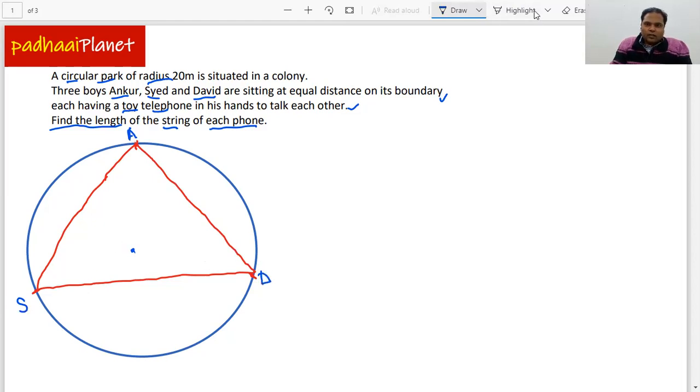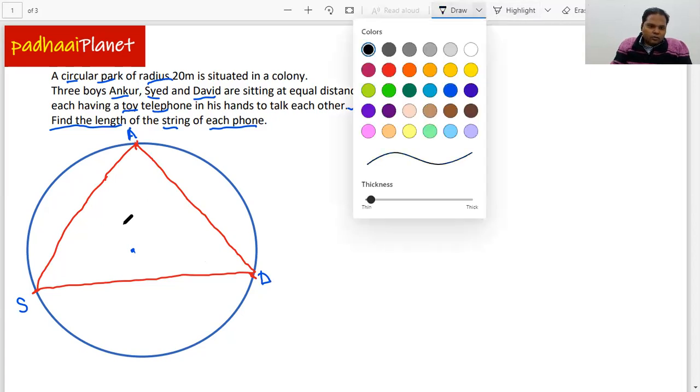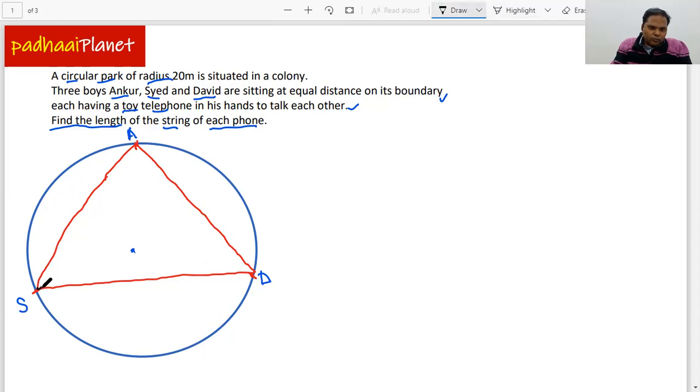Now we also connect these boys with the center.